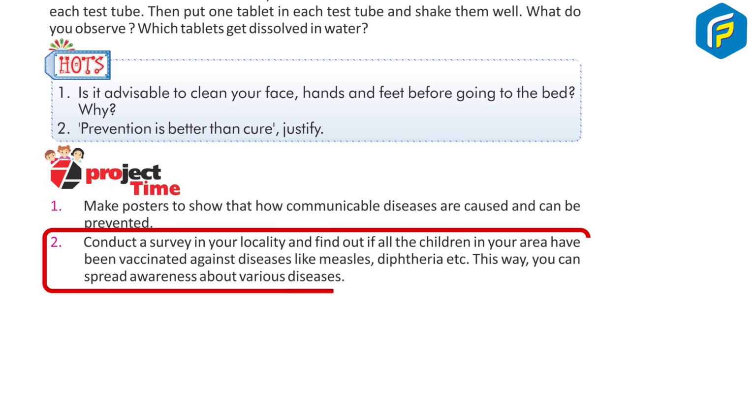2. Conduct a survey in your locality and find out if all the children in your area have been vaccinated against diseases like measles, diphtheria, etc. This way you can spread awareness about various diseases.